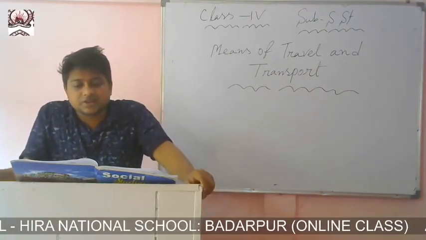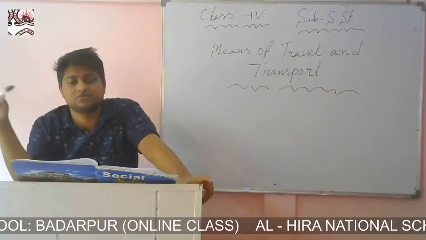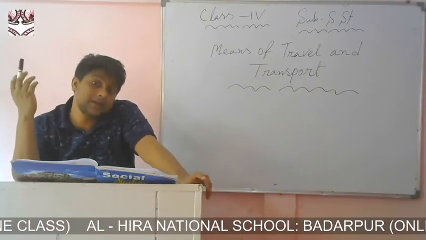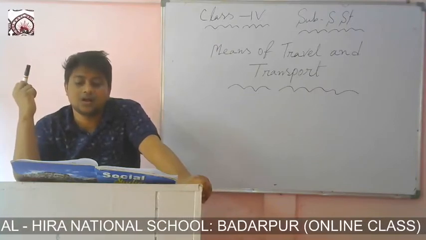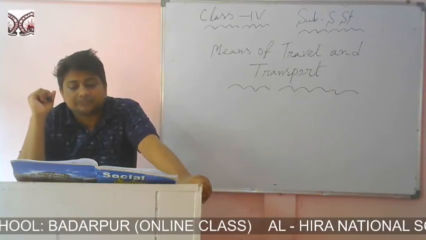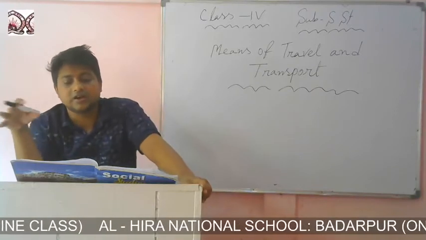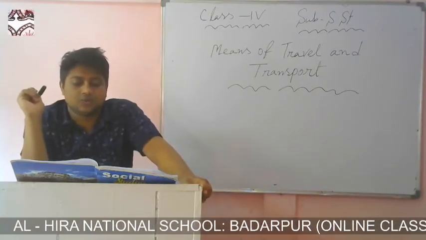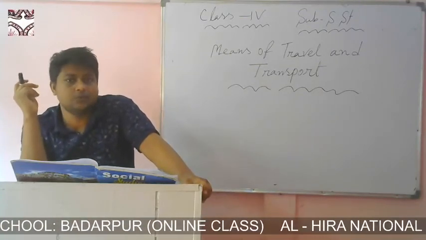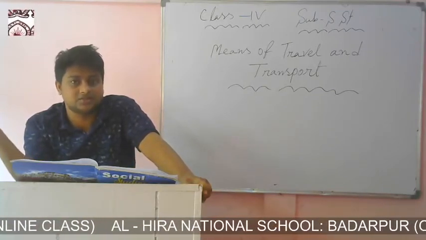Now, big steamers can ply in rivers like the Ganga and Brahmaputra for a long distance. So to cross big rivers like the Ganga and Brahmaputra, understood, to cover a long distance. In India, the backwaters of Kerala are widely used for water transport. Okay. Ships can sail only in deep water. Remember that ships can sail only in deep water. Ships cannot sail easily in a river because river water is not as deep as the sea and ocean. Understood?